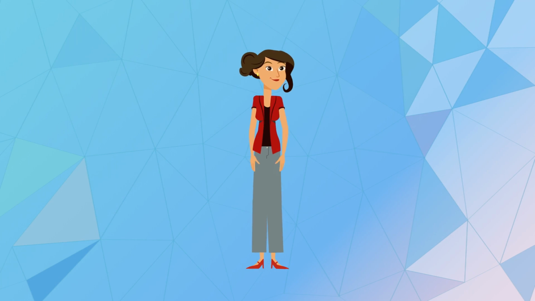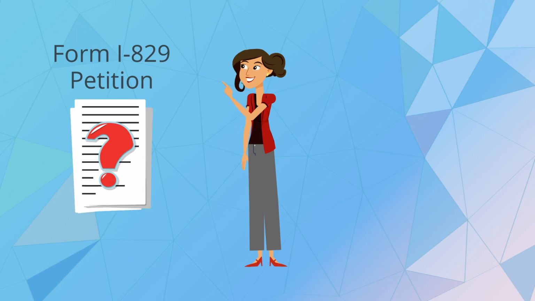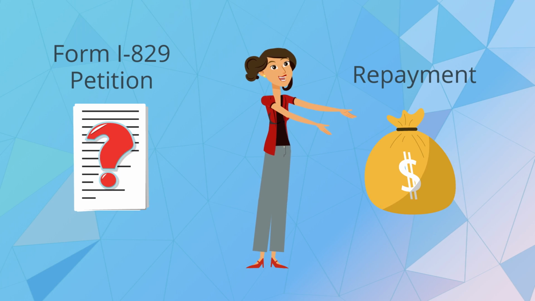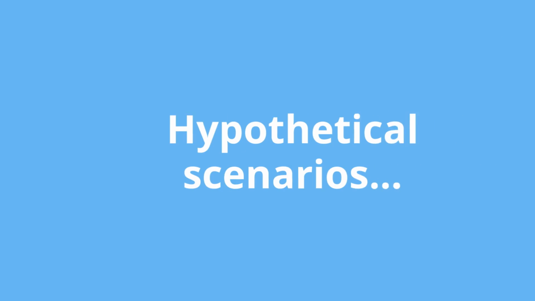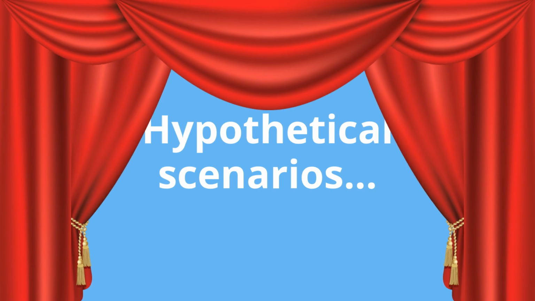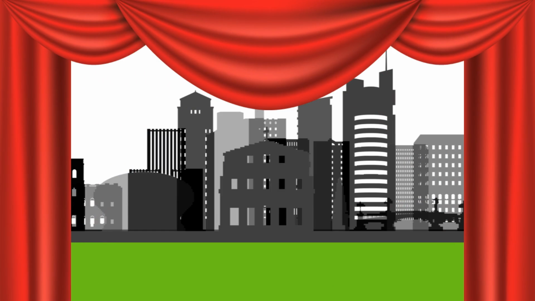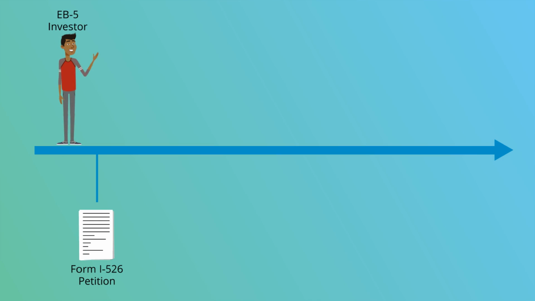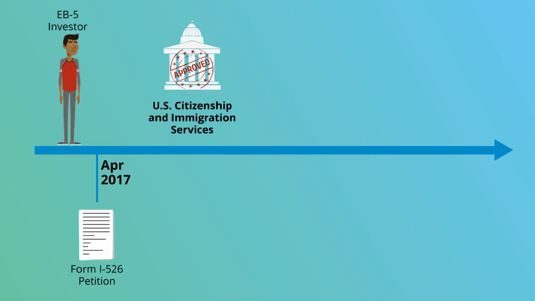Who has to redeploy their funds? An EB-5 investor who has not filed the Form I-829 petition but whose investment capital has been repaid to the regional center. Let's take a look at 2 hypothetical scenarios. First, consider Mr. Singh, an EB-5 investor from Mauritius. His I-526 petition is approved in April 2017.